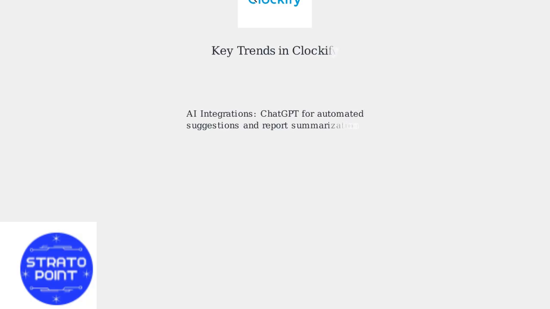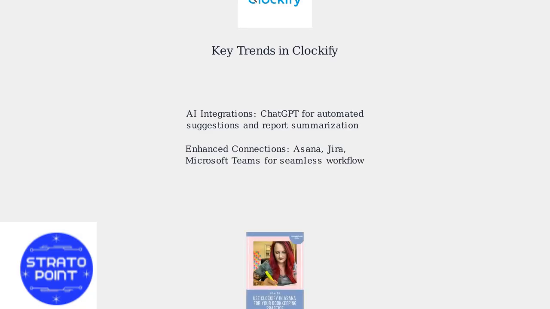Key trends include integrations with AI tools like ChatGPT for automated time entry suggestions and report summarization. Clockify has enhanced connections to platforms such as Asana, Jira, and Microsoft Teams for seamless workflow imports and exports. Mobile app enhancements now support offline tracking and improved cross-device synchronization.